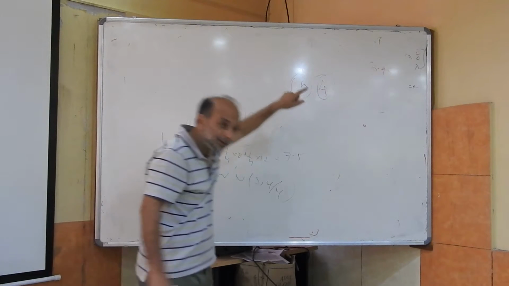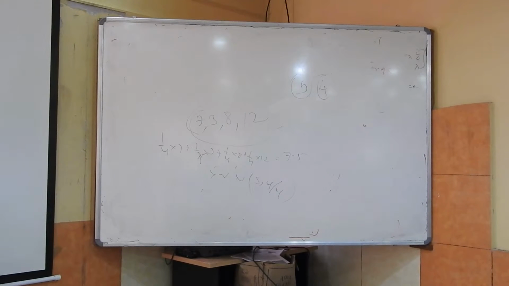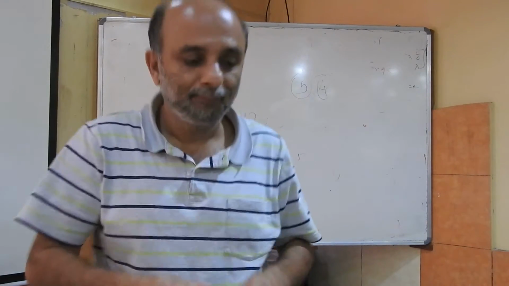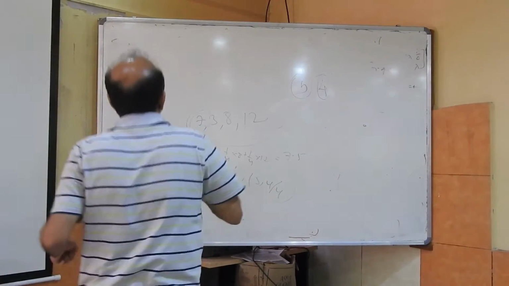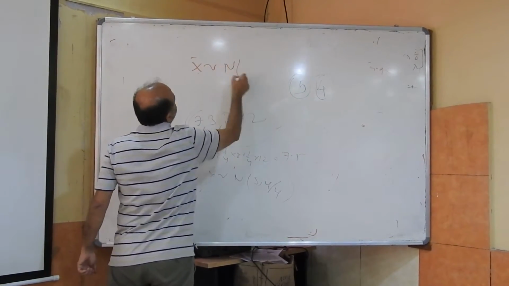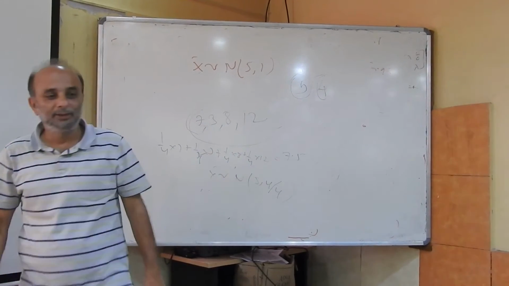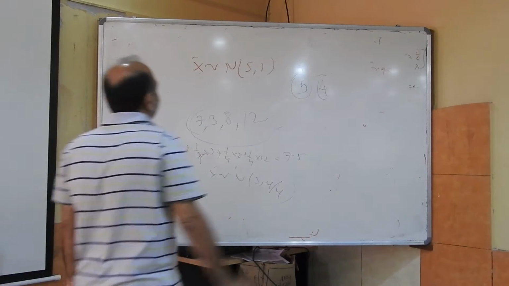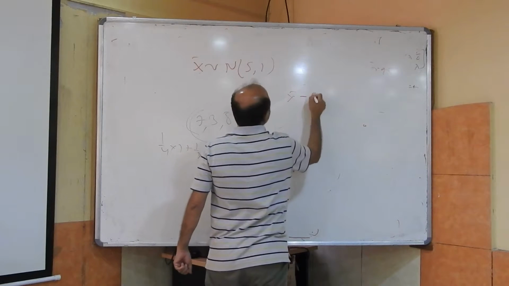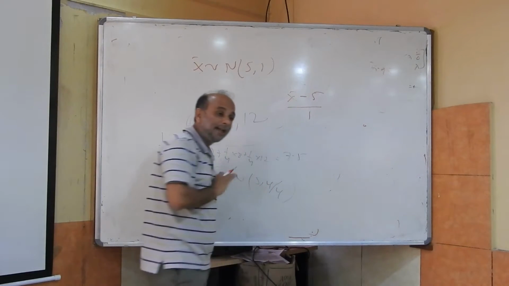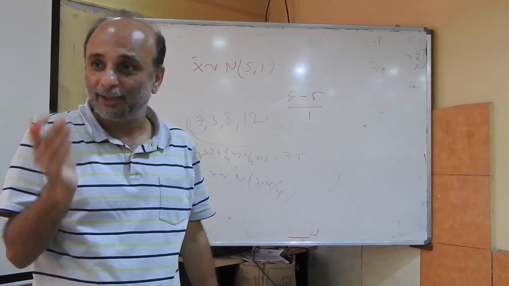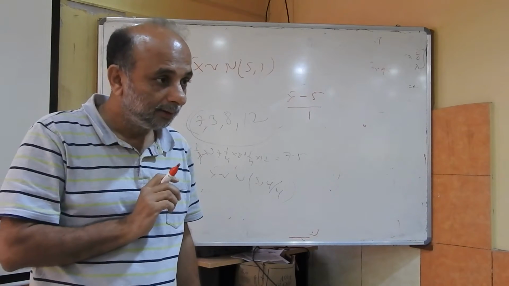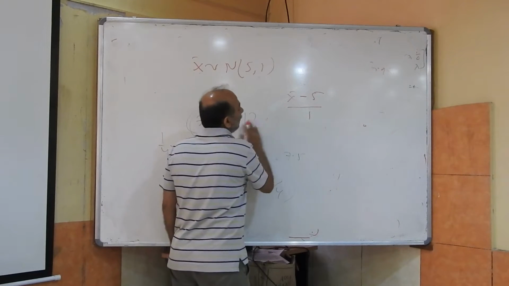So if my hypothesis is indeed true, that these elephants have come from a healthy population, then I must have X bar normally distributed with mean 5 and variance 1, or X bar minus 5 upon 1 must lie between minus 1.96 and plus 1.96, 95% of the times. Right? Okay. Now, what is X bar?